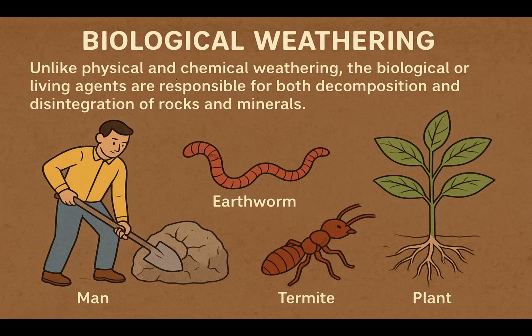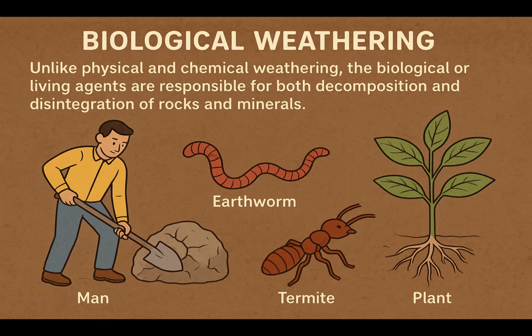In physical weathering, there is only disintegration. The bigger rocks are broken into smaller pieces, so the surface area increases. Later, that smaller size is taken advantage of by chemical weathering. Decomposition takes place, altering the chemical nature of that particular rock.